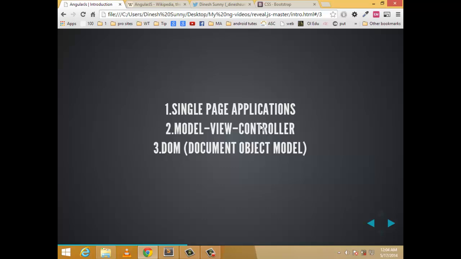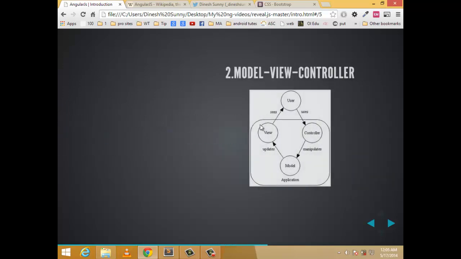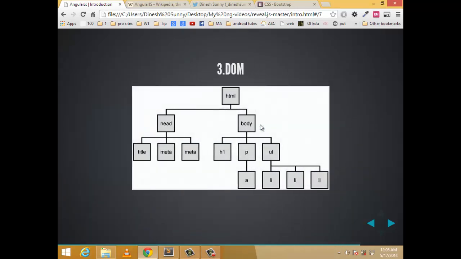Now I'm coming to the third property, known as the DOM. If you are a JavaScript developer, you already know what a DOM is, a document object model. And if you are a beginner like Kraku, I will explain again what a document object model is. Wow, what is this? I'm seeing things like HTML, head, body. I know HTML, why are you telling me this? Kraku asked me, but he doesn't know about the document object model.